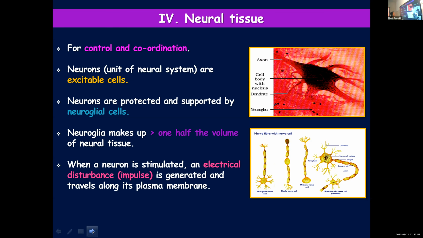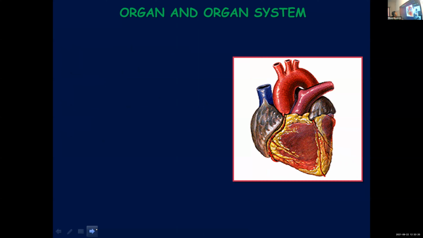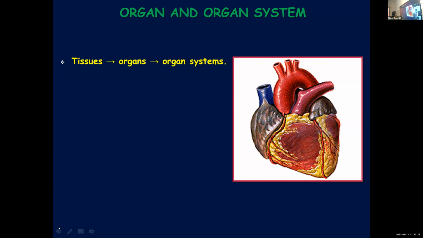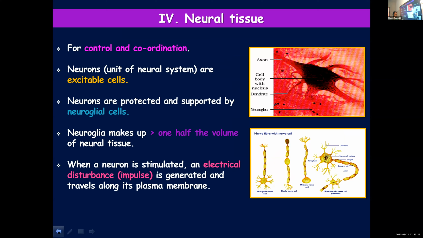When a neuron is stimulated, when it receives a signal, the transmission of the electrical impulse and all, we will be learning in the chapter neural control and coordination. So when a nerve cell is stimulated, an electrical impulse will be generated. This will travel along its plasma membrane, and then what happens? You know that the dendrite will be receiving the nerve signals.